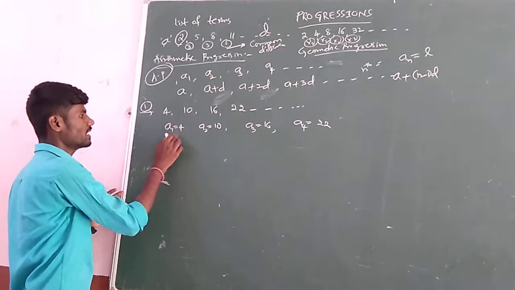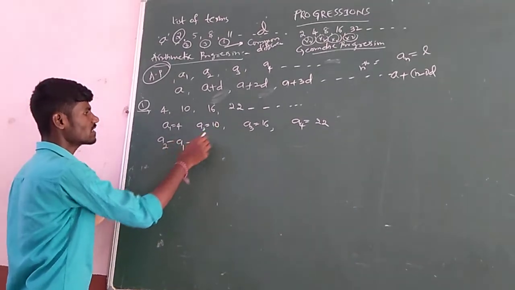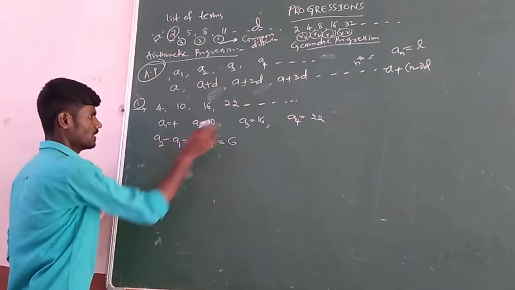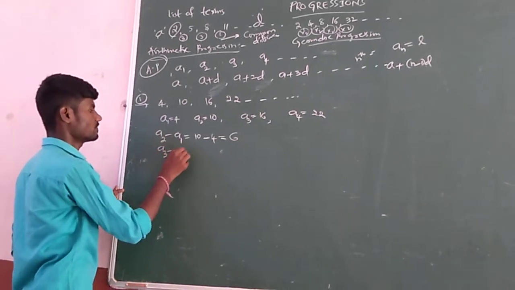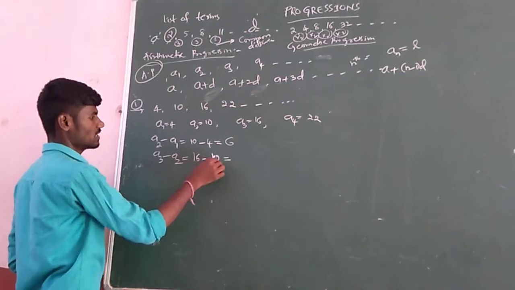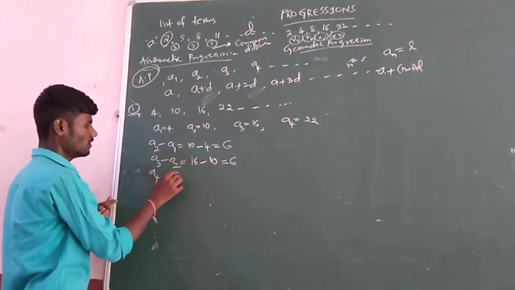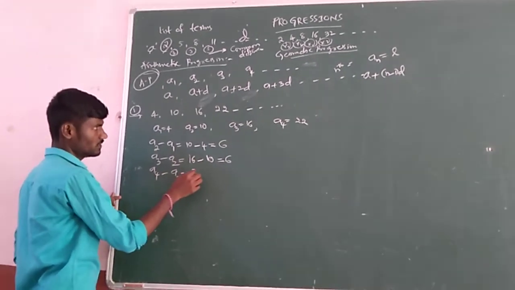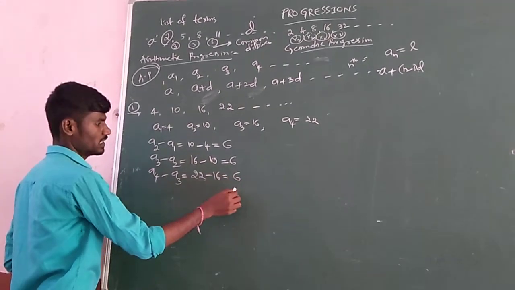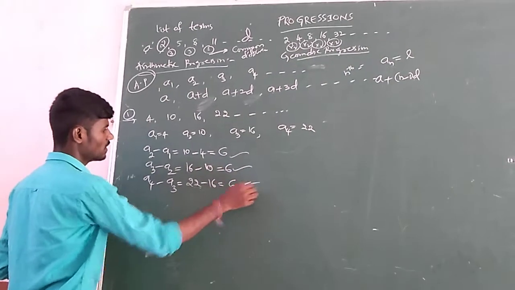Here a2 minus a1: 10 minus 4, how much is it? 6. Next a3 minus a2: 16 minus 10, 6. Next a4 minus a3: 22 is a4, a3 is 16, the result is 6. If you observe, is it same or not?